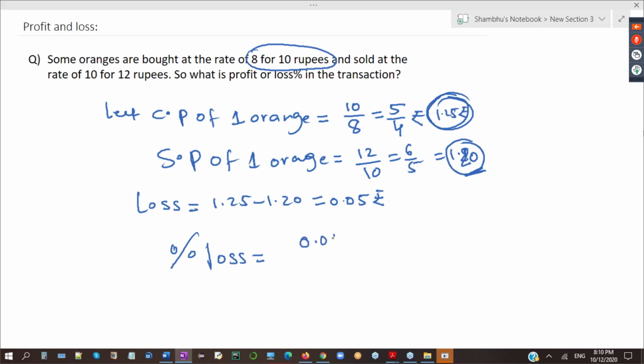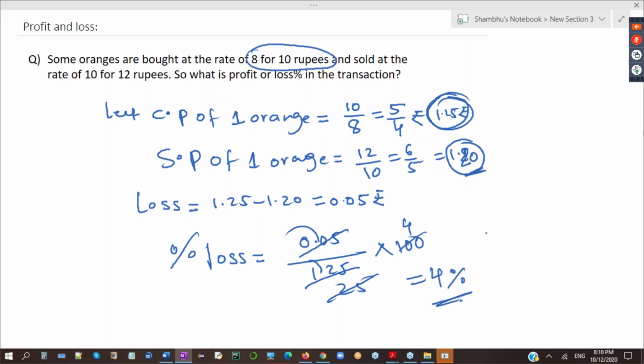And then I will calculate percent loss. Percent loss is loss divided by CP, 0.05 divided by 1.25, multiplied by 100. This got cancelled, 5 25s are 125, 25, 4. So we have got 4% loss.